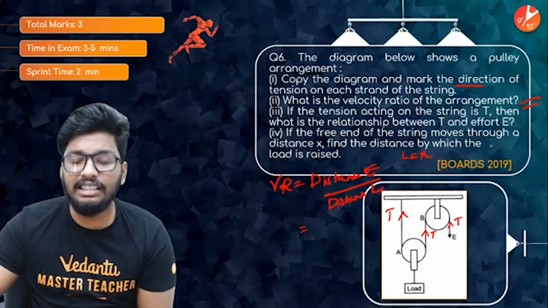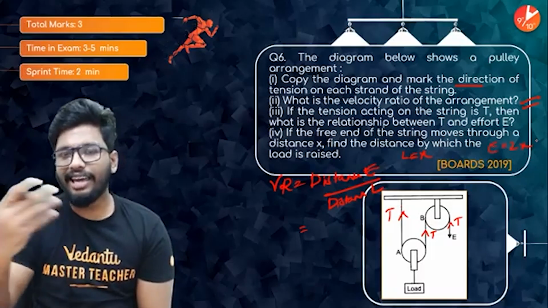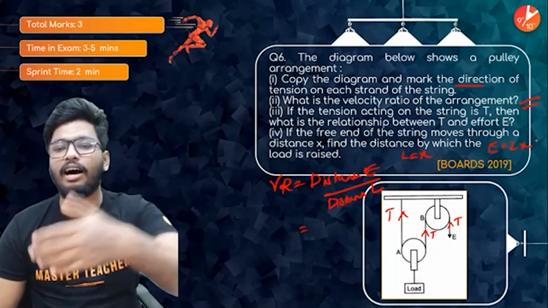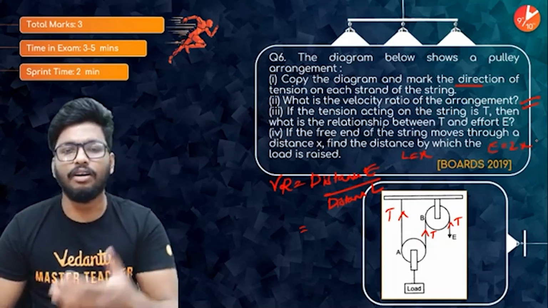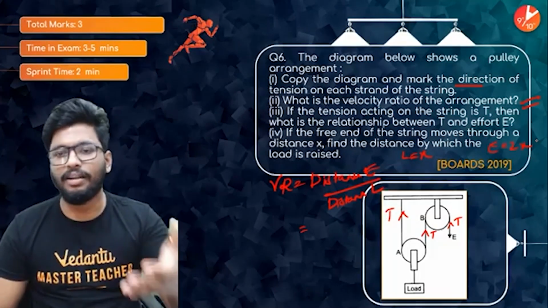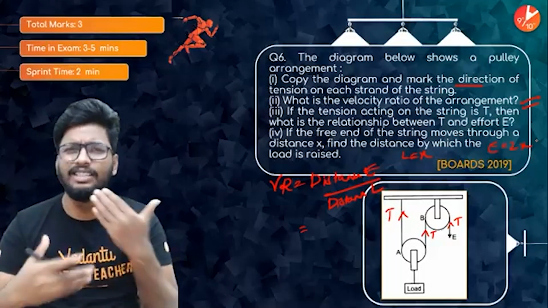And the distance moved by the effort will be 2x then. Because this is also a force multiplier. Why? You have a single movable pulley, right? A single movable pulley is a force multiplier, and a single fixed pulley only changes the direction for convenience.